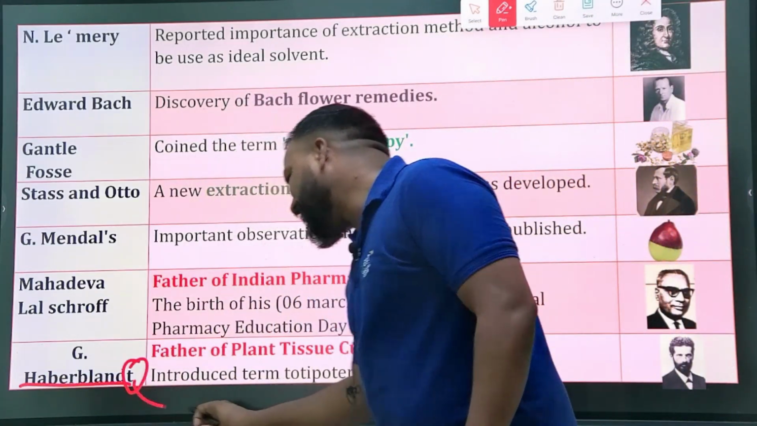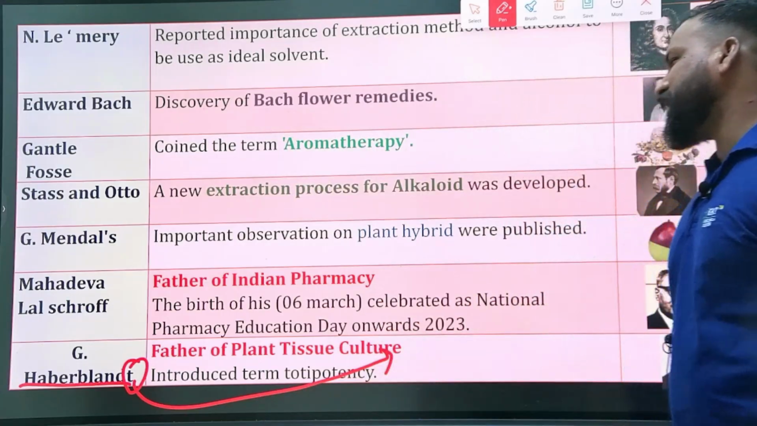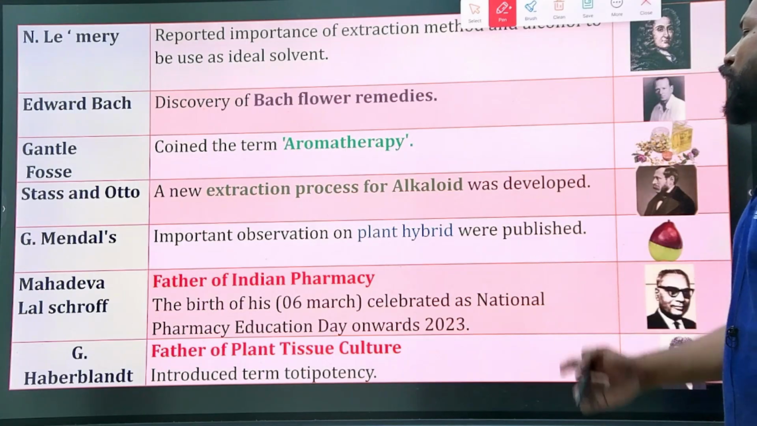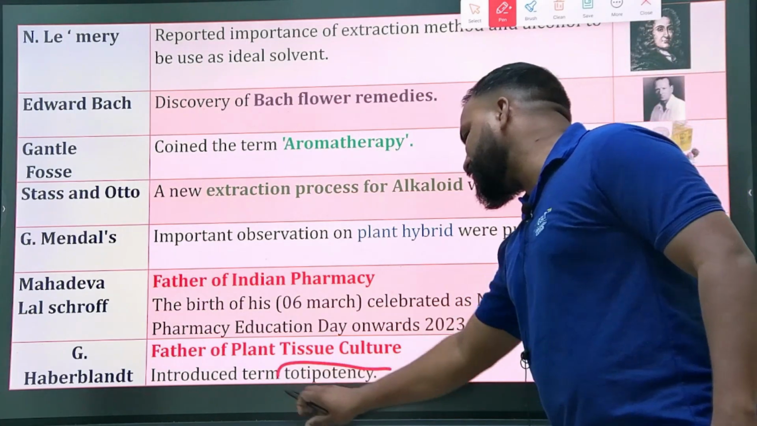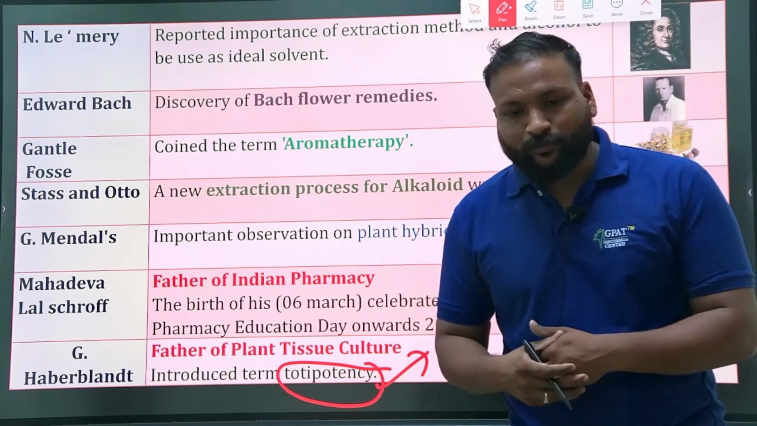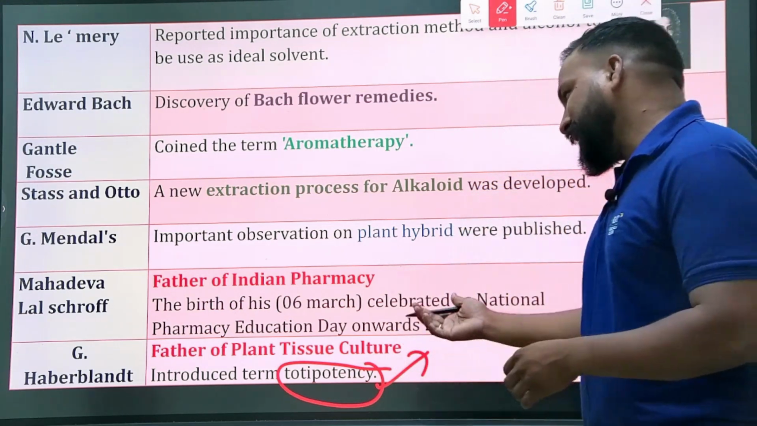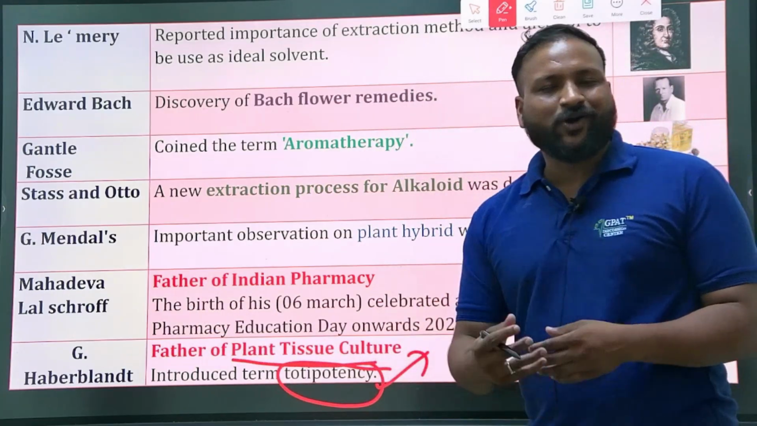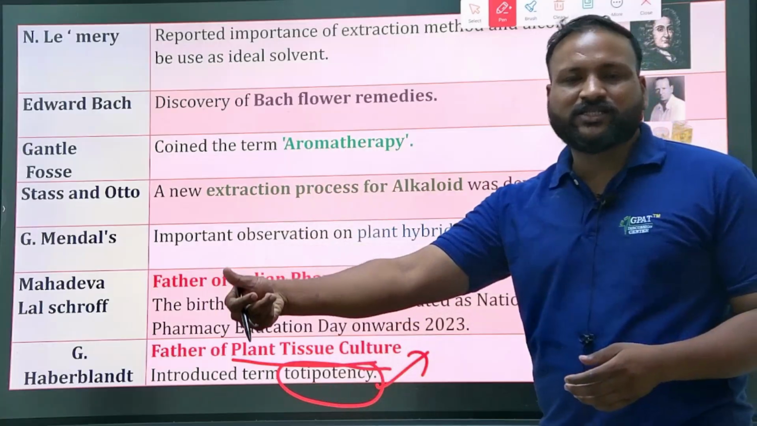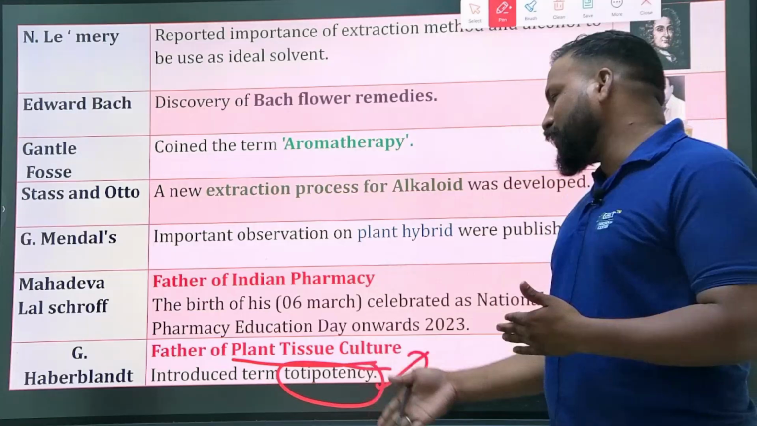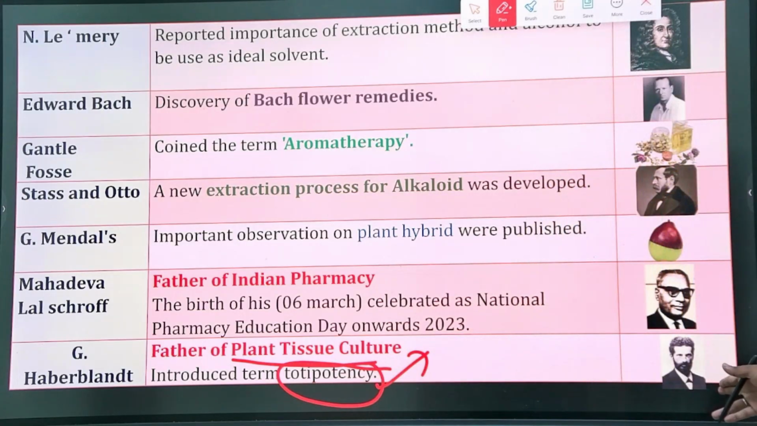GGST ends with T. T stands for tissue culture and T stands for totipotency. So GGT is a person who introduced the term totipotency. What do you mean by totipotency? Totipotency means total potency, or total ability, to regenerate into a new plant. Clear? He is also known to be the father of tissue culture. If a cell does not have totipotency, it is not able to be cultured into a new plant. So that's the reason he is the father of plant tissue culture, and he introduced the term called totipotency.